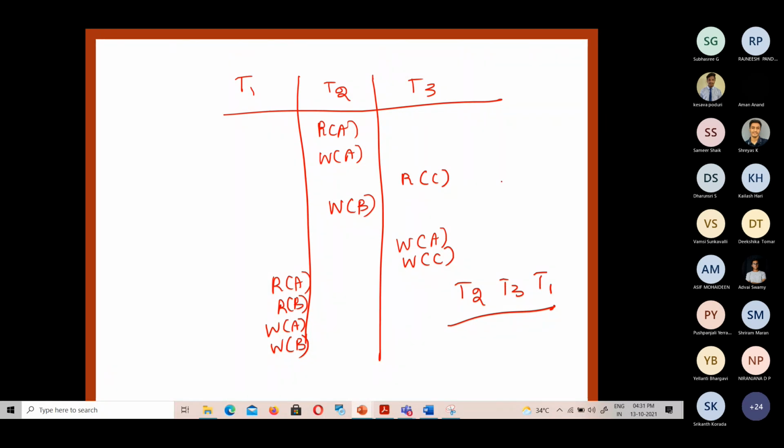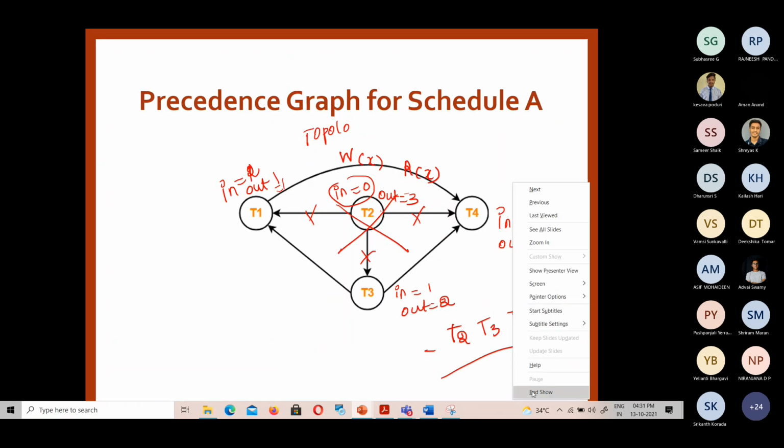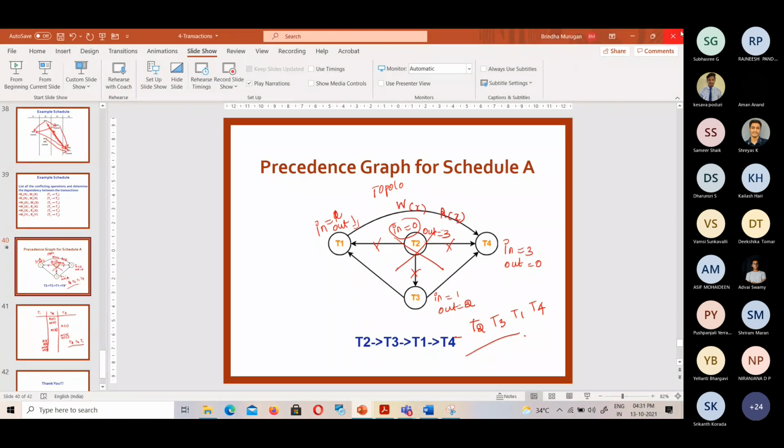So this is what we will do with respect to conflict serializability. These are about the transactions. And now what we can see is